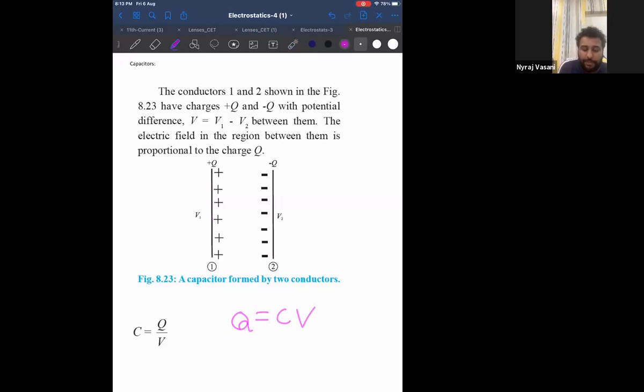If I want to draw a spherical capacitor, then the spherical capacitor will be like this. Inner plate will be positive, outer plate will be negative. Means the two conductors should have equal and opposite charge, separated by an insulating medium. The most basic formula for a capacitor is Q equal to CV.